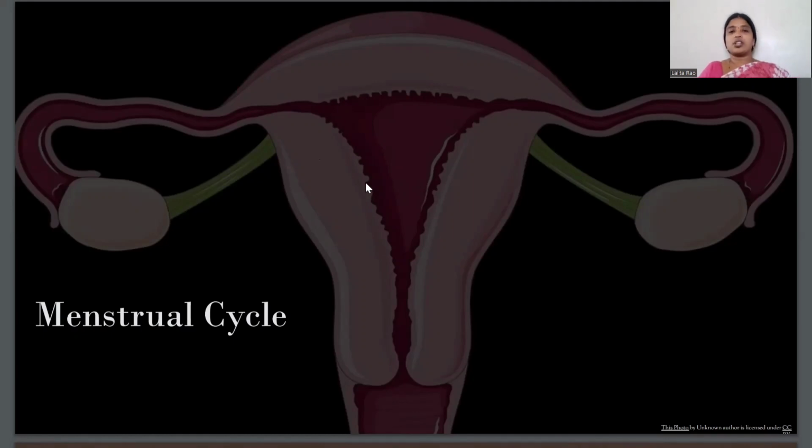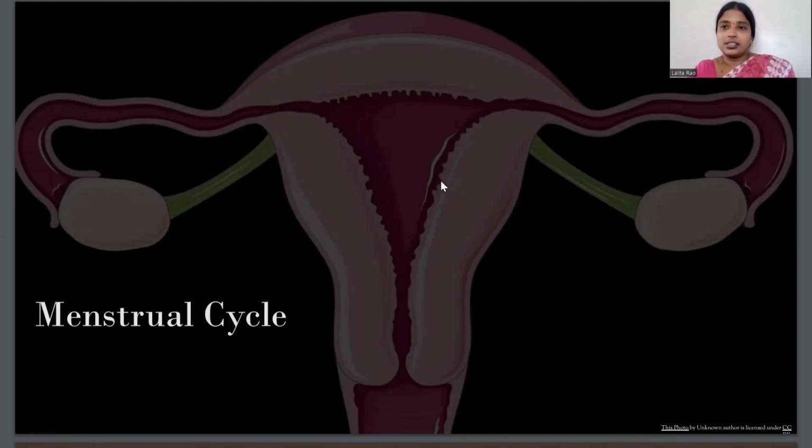This cycle of producing and releasing the mature ova, along with some other changes that take place in the uterus, is known as menstrual cycle.